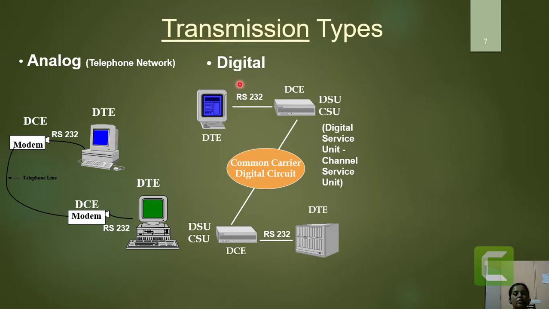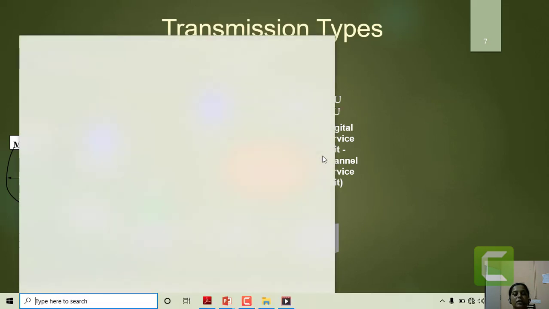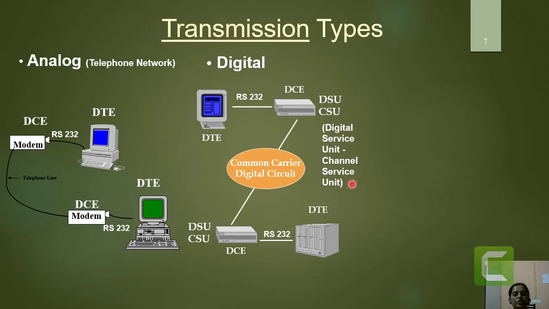While in the case of digital transmission, if you observe here, a digital service unit and channel service unit are present, which take the input as an analog signal, convert that to digital form, encode that, and then put that on the common carrier for the digital circuit.